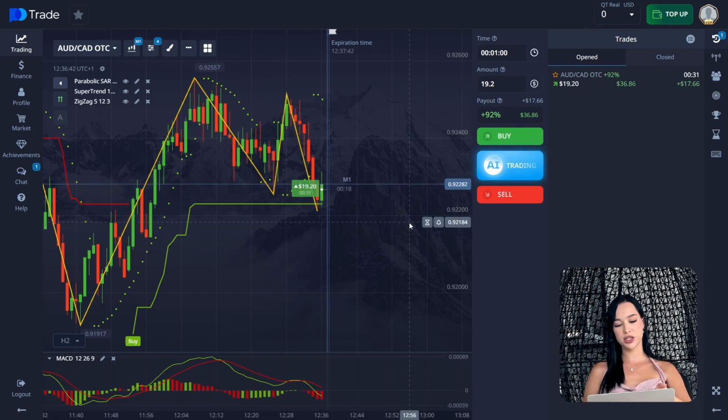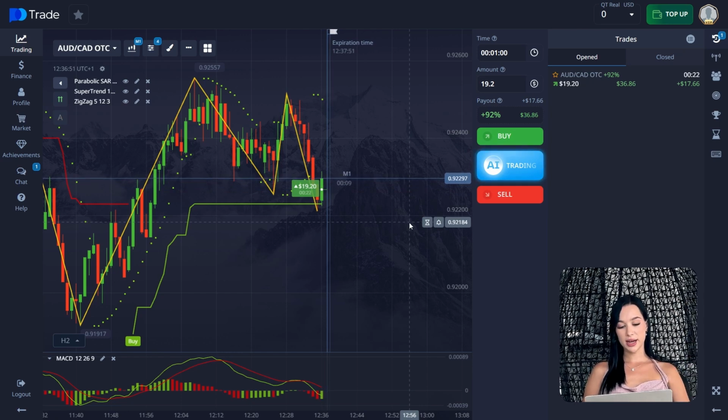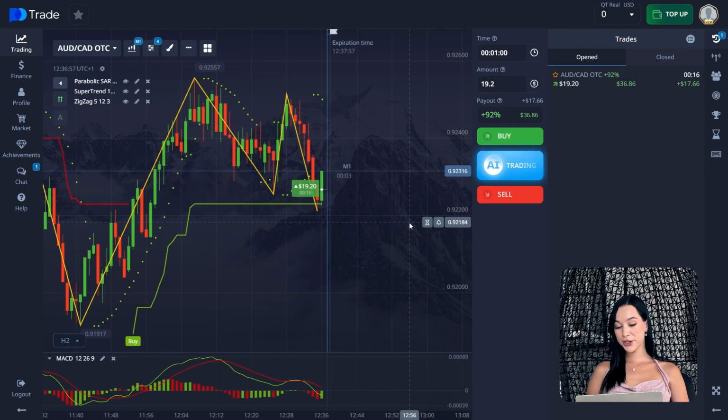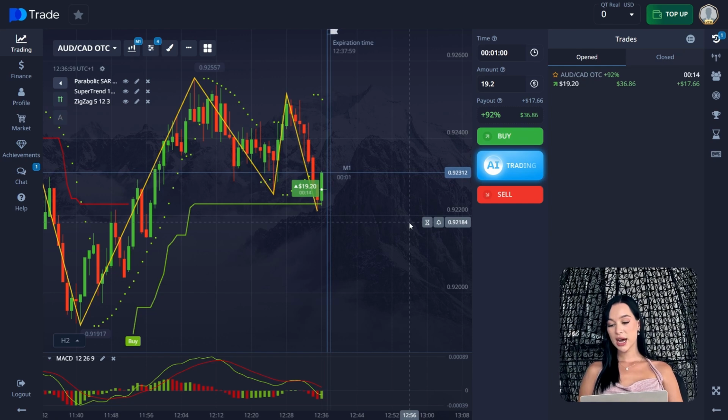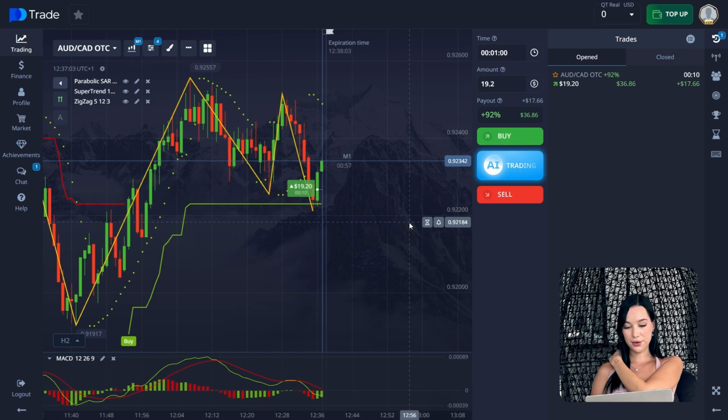For example, it's just a corrective candle, and it will go up right now for, I don't know, 10 more seconds, and then it will go lower, and it's going to be the continuation of the downward trend. But here everything is going pretty good. It's a new candle up here in the chart. It's 8 seconds till the end of the trade, so let's see what we're going to have.